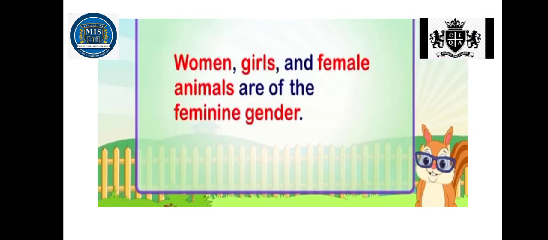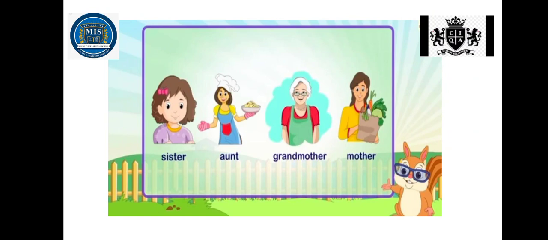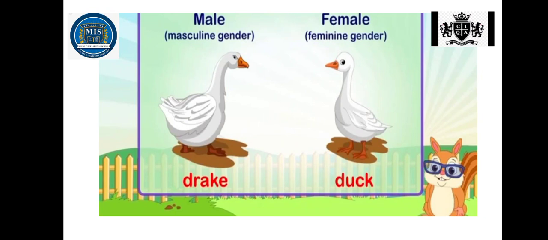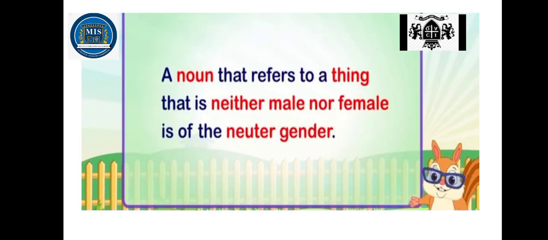Now we'll talk about feminine gender. Women, girls, and female animals are of the feminine gender. Look at the examples: sister, aunt, grandmother, and mother are the feminine gender. Look at the example of masculine gender, which is male, and female is feminine gender. Fox, the feminine gender will be vixen, right? Drake, duck. Drake is masculine gender. Feminine gender of drake is duck.